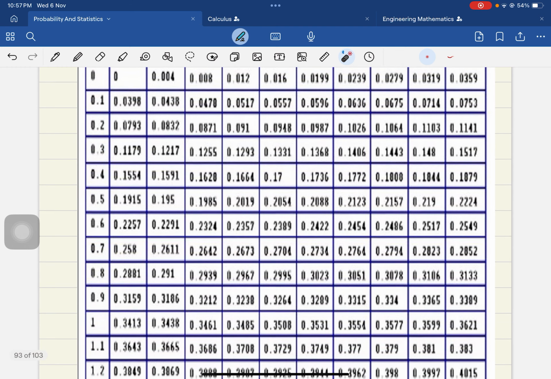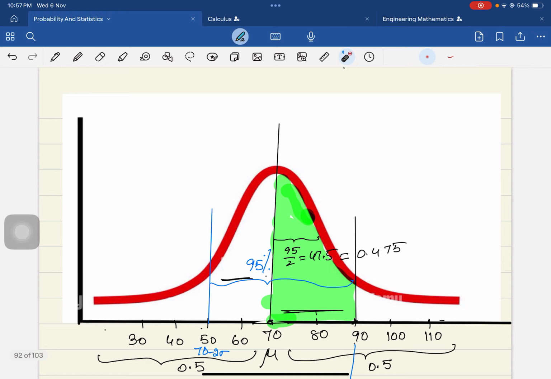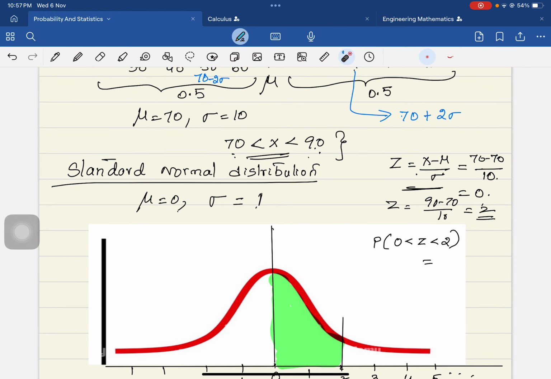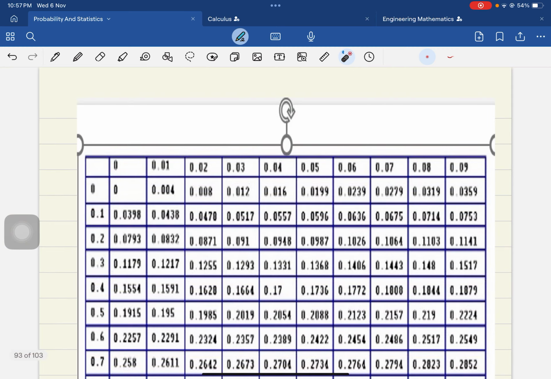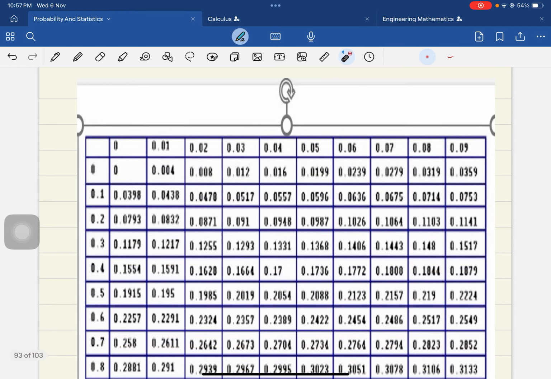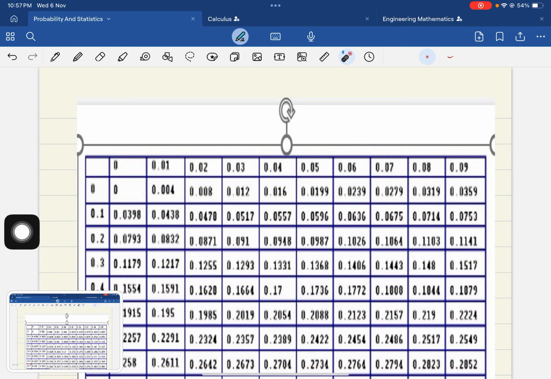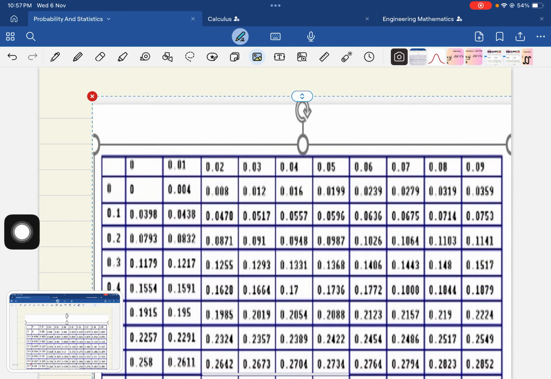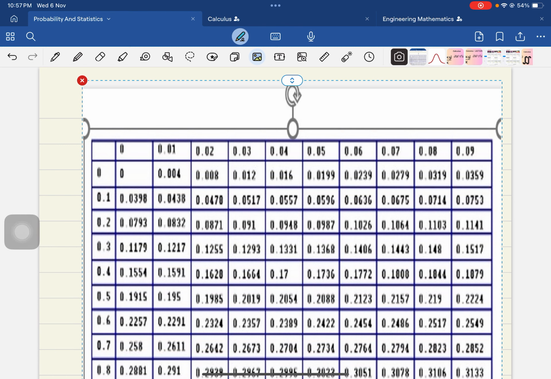Now I wanted to see the area being covered between 0 and 2. So between 0 and 2 means you have to take the value for 2. In the table, in the vertical column there are 0, 0.1, 0.2 and so on, and then across the top it is 0, 0.01, 0.02 and so on.